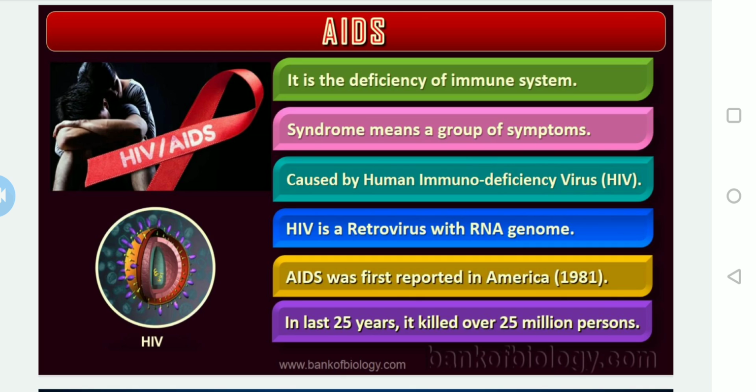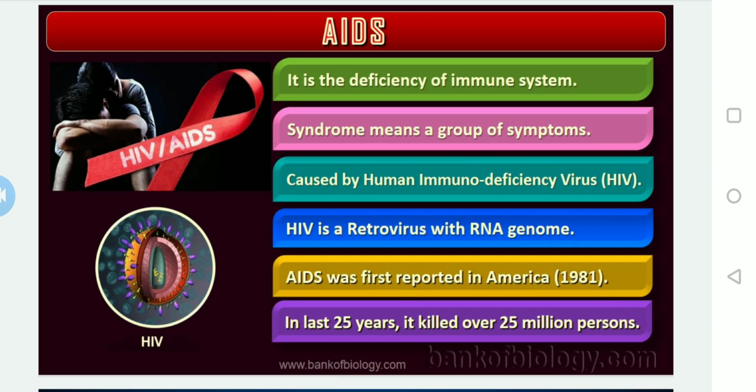And remember, HIV is a retrovirus with an RNA genome. What is this retrovirus? It is very dangerous. Once it enters, it will start multiplication very rapidly and cause damage. So, with an RNA genome only.